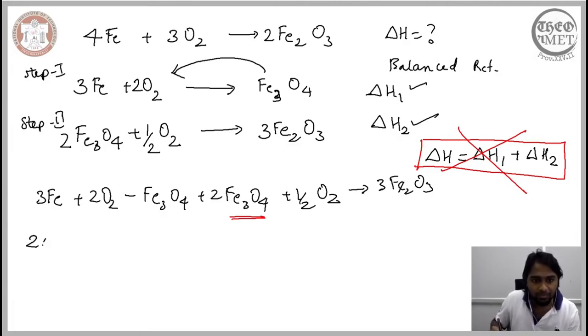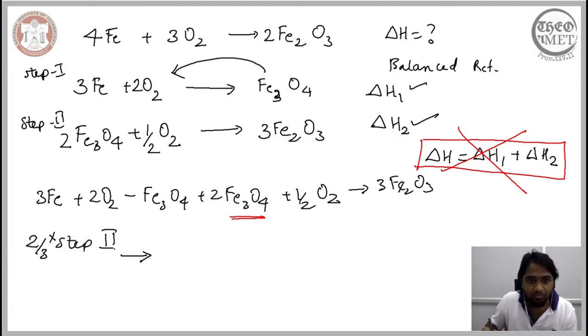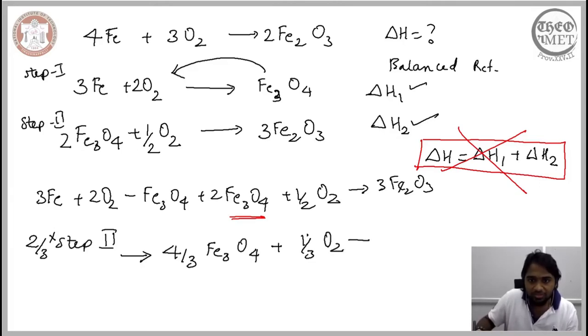So we are multiplying step 2 by 2/3, considering 2/3 of step 2. What we would end up having is 4/3 Fe3O4 plus, the 2's in 1/2 and 2/3 getting cancelled, 1/3 O2, which would give us 2 Fe2O3.